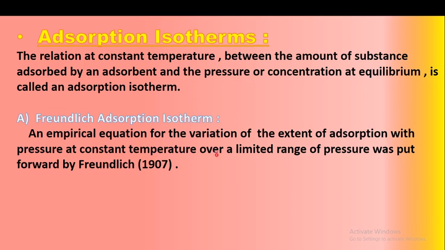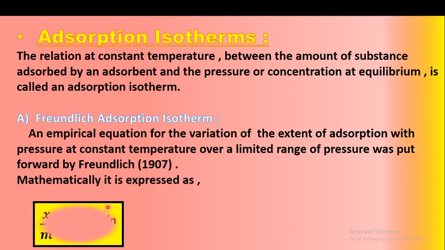Isotherm is there, therefore the most important condition is the constant temperature, and it occurs over a limited range of pressure. Means the Freundlich adsorption isotherm only occurs for the limited range of pressure, and this phenomenon was put forth by Freundlich in 1907, and therefore it was called a Freundlich adsorption isotherm, and mathematically it is expressed as x upon m is equal to k p raised to 1 upon n.